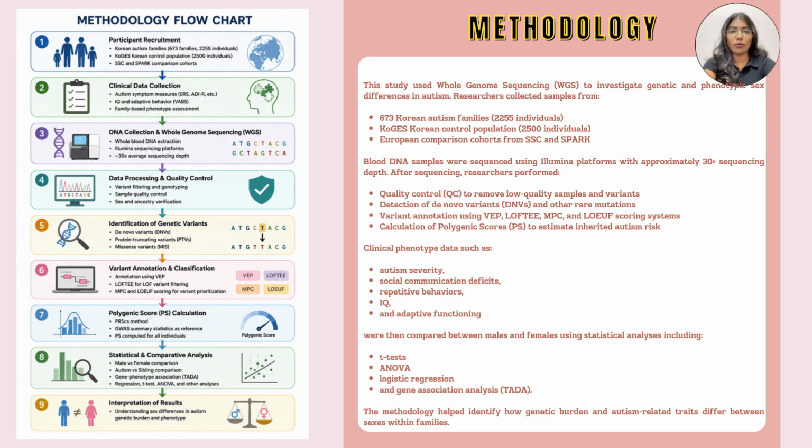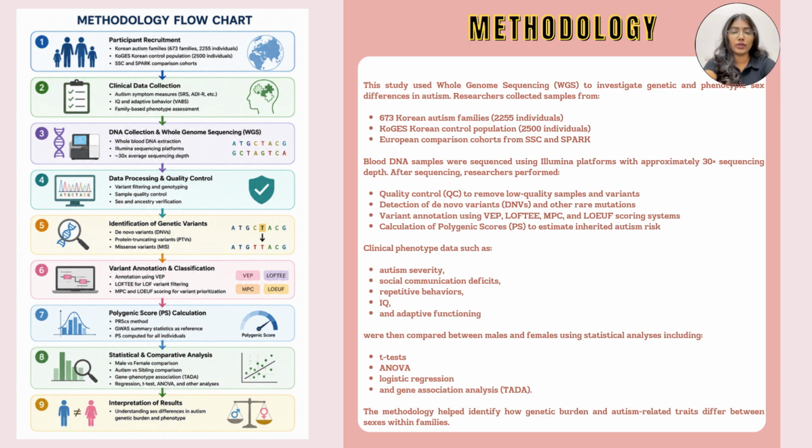The sequencing data went through data processing and quality control. During this step, low-quality samples and unreliable variants were removed, while sex and ancestry verification were also performed to ensure accurate analysis. The next stage involved identifying important genetic variants, including de novo variants, protein truncating variants, or PTVs, and missense variants. These variants are strongly associated with autism risk.